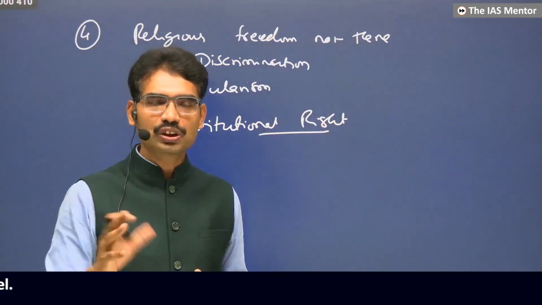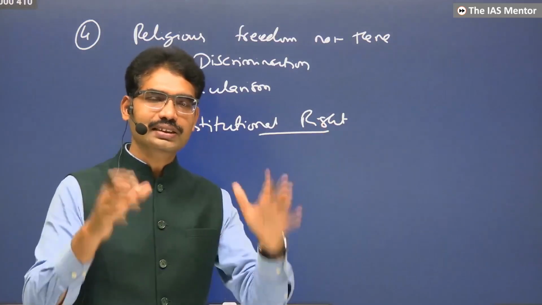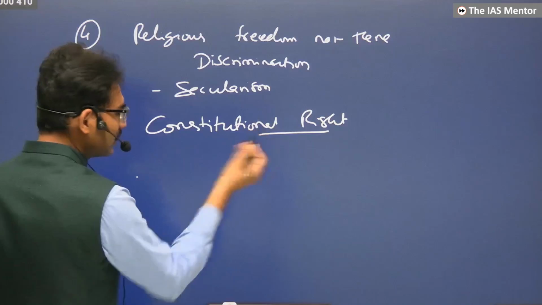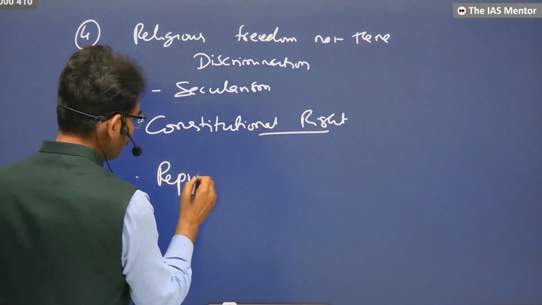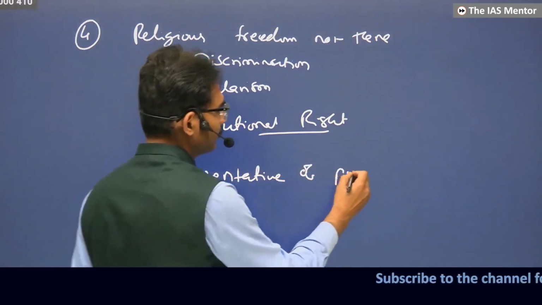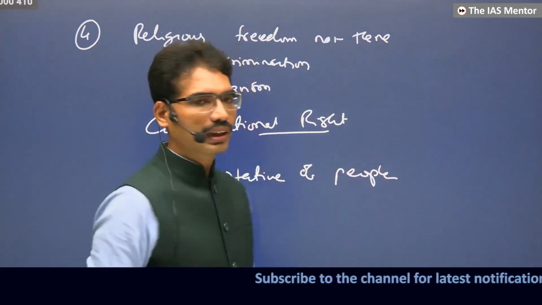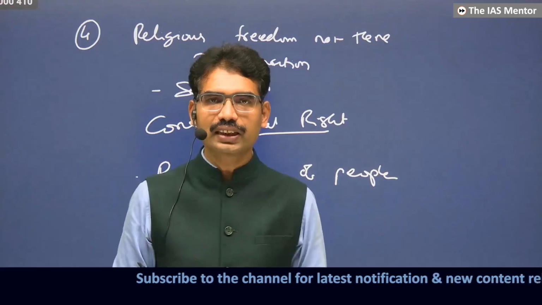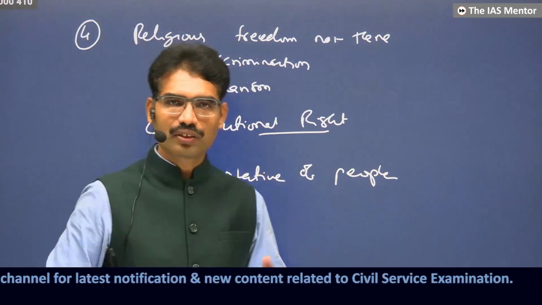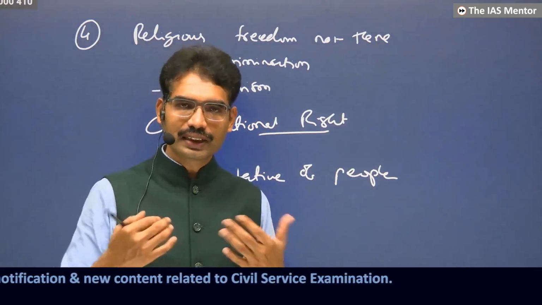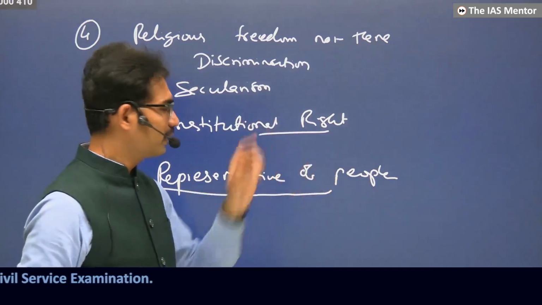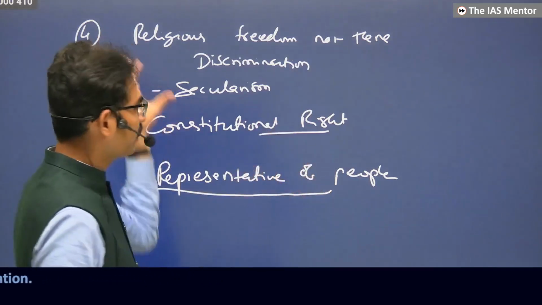But in the case of absolute monarchy, they will never do that. Whatever the king says, that is the law. Whereas these people are saying that these constitutional rights and this constitution must be created by representatives of the people. In the French Revolution, that's what the third estate did; they created themselves as the real people behind the constitution. They gave the constitution, and they declared a republic later also. Representatives of the people, a constitution must be there. That's the religious factor.